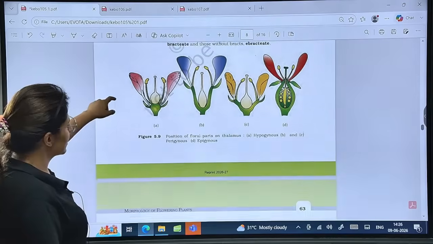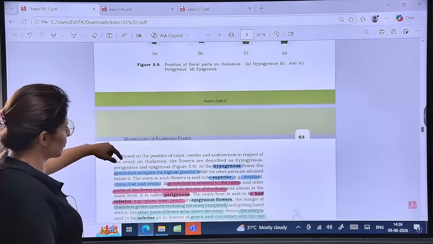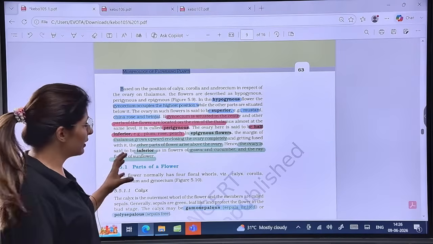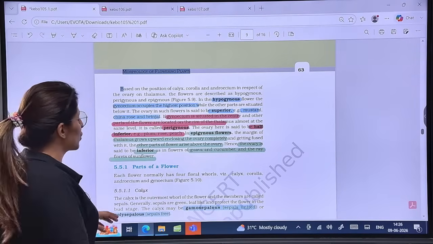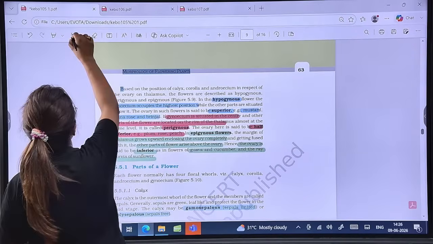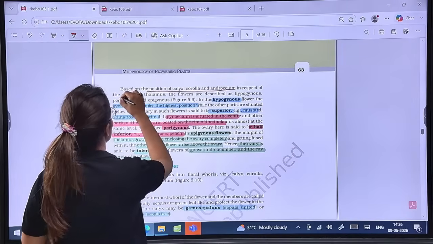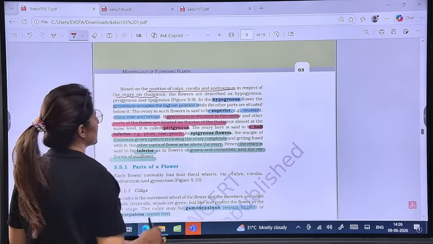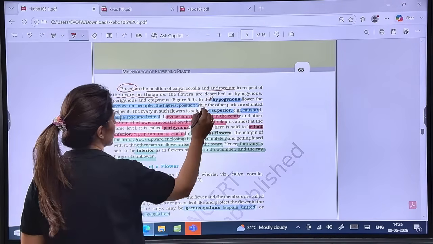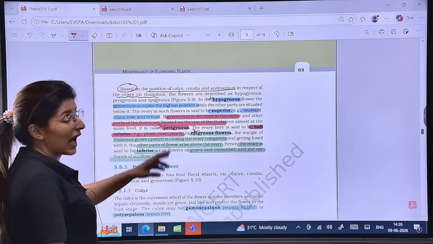Are these points clear? The diagrams are very, very important, and we are going to come back to this in a different session. Very important. Then, another very important paragraph. So, guys, we have 3 types of flowers based on the position of the ovary, that is, based on the position of calyx, corolla, and androecium with respect to the ovary on the thalamus. So this is the basis. We have 3 types of flowers: one is hypogynous, second is perigynous, and third is epigynous, right?